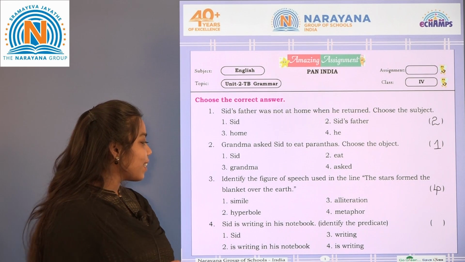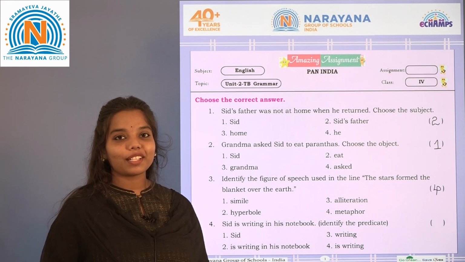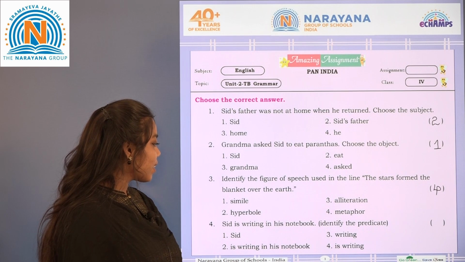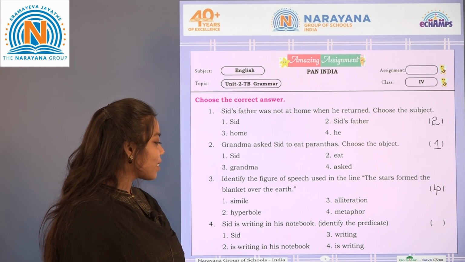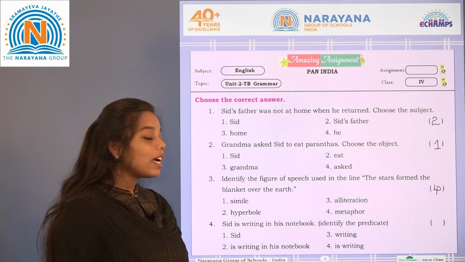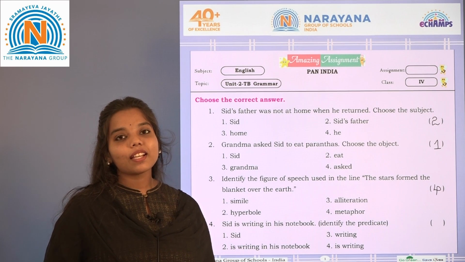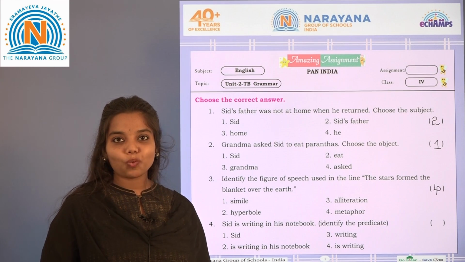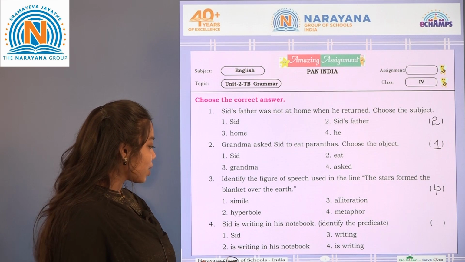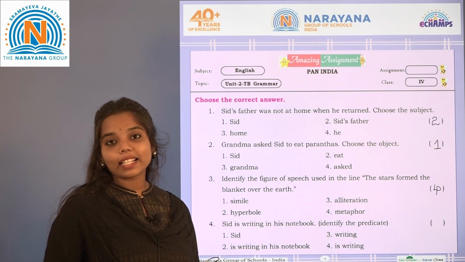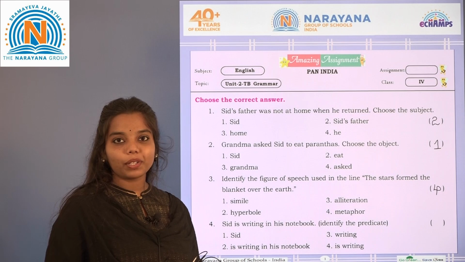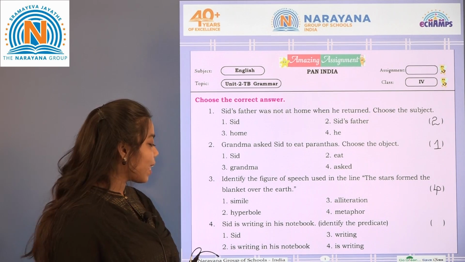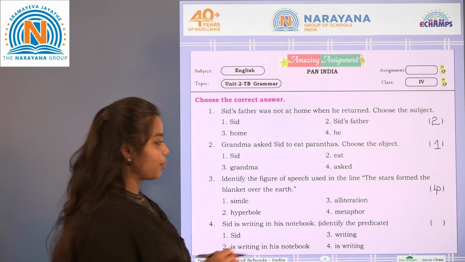Next one: Sid is writing in his notebook. Identify the predicate. The options are Sid, writing, is writing in his notebook, is writing. Other than the subject in a sentence, the remaining sentence can be considered as what? Predicate. So what is the subject here? Sid. And the remaining sentence, is writing in his notebook, can be considered as predicate. So the answer is option 2.